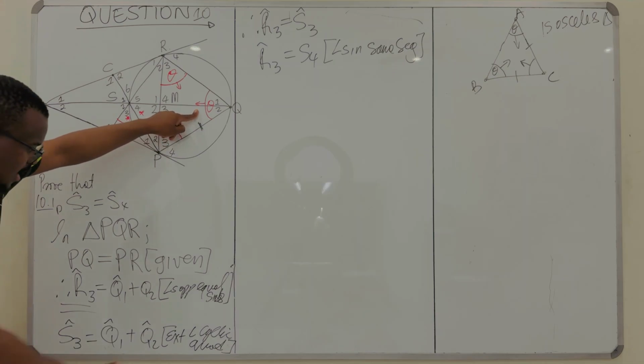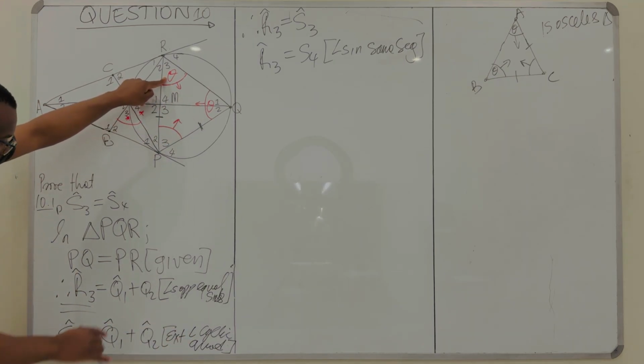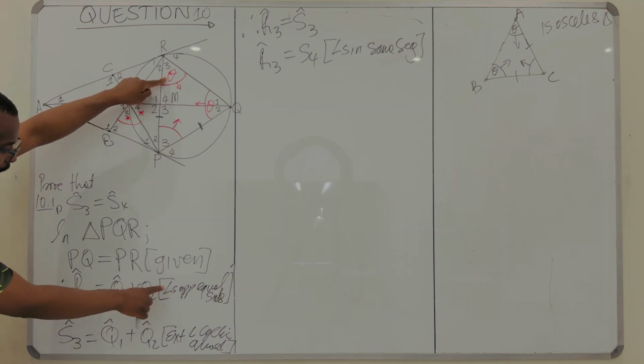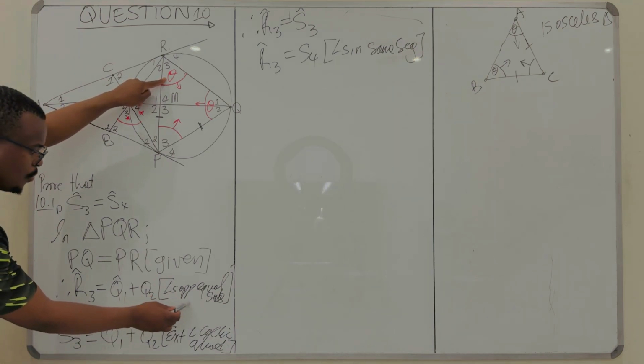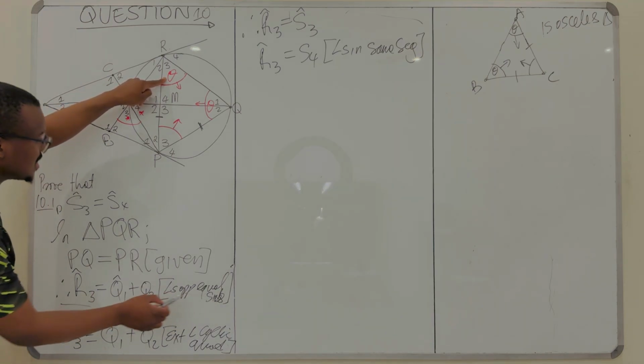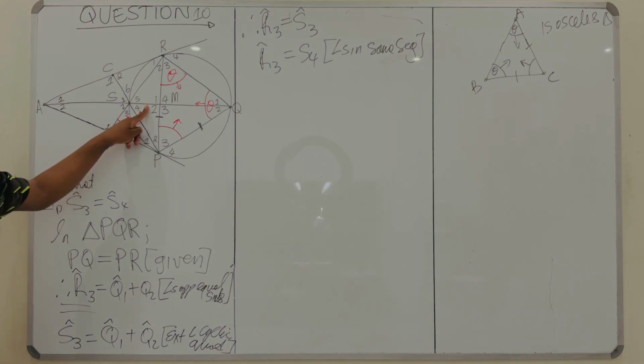That is an exterior angle of a cyclic quad. And we said this is equal to that. Why? Because these are angles opposite equal sides of a triangle. Now these angles are opposite equal sides, and this is equal to that. What does that mean? Because these are angles in the same segment, these two are also equal.